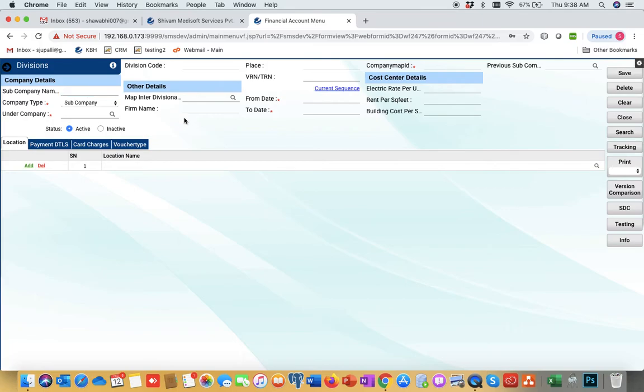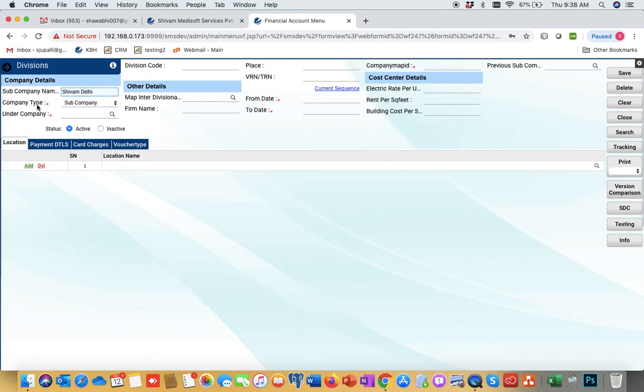Suppose we have Shivam Medsoft, our company, with multiple branches: one in Hyderabad, one in Kolkata, one in Delhi. If we want to do accounting accordingly, we can create them. So we will create Shivam Delhi, a separate sub company which belongs to Delhi.